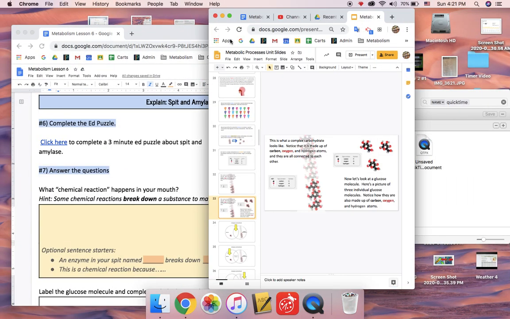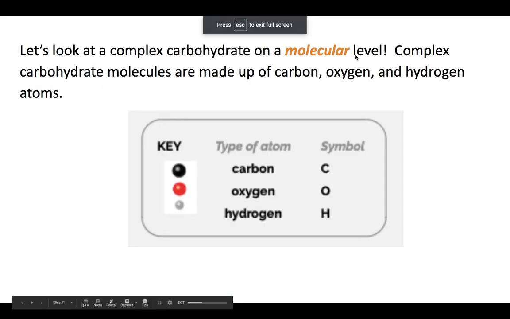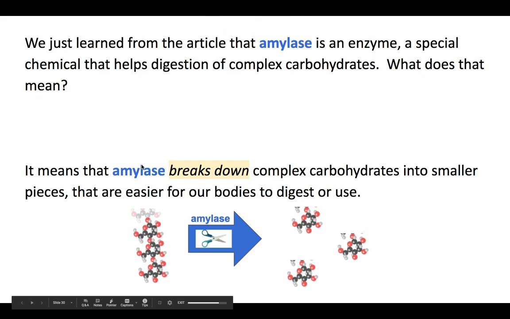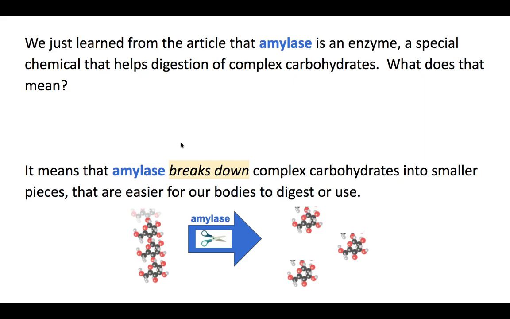In the Edpuzzle, we saw that there is an enzyme in your mouth called amylase. That amylase breaks down complex carbohydrates into smaller pieces that are easier for our bodies to digest or use. So here's a complex carbohydrate, here's amylase, which is kind of like cutting it into smaller pieces.